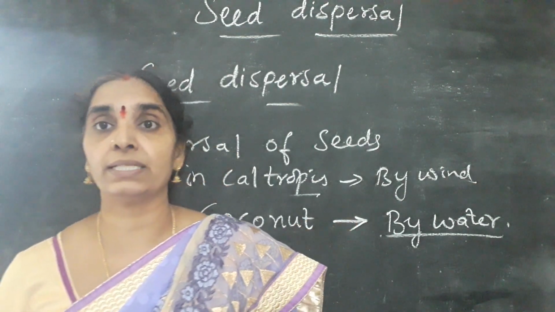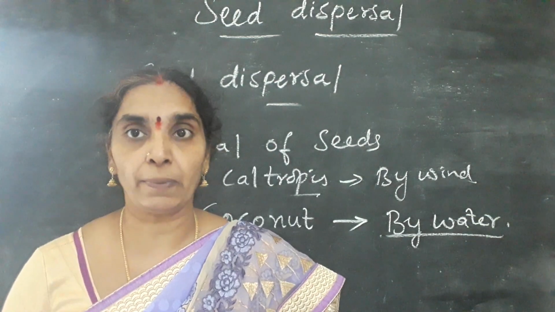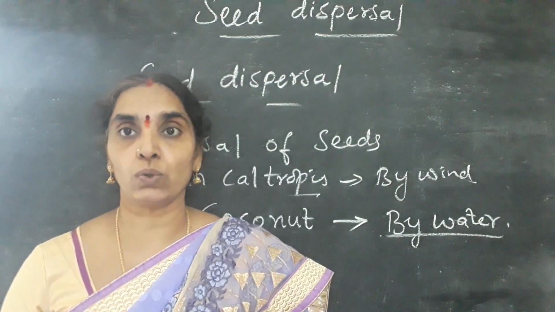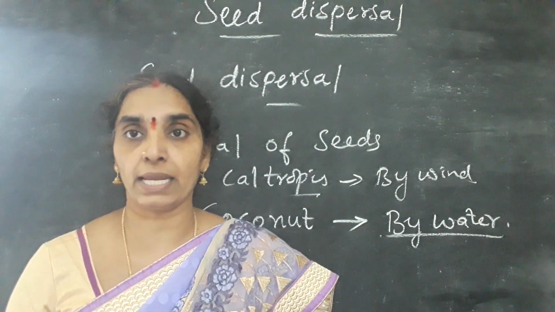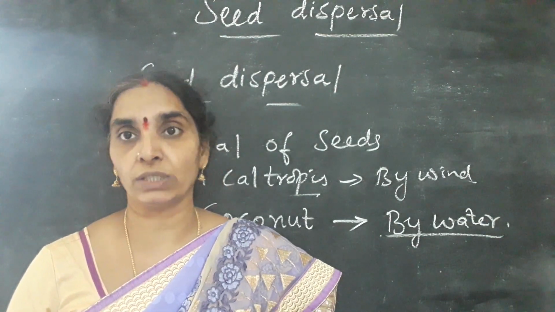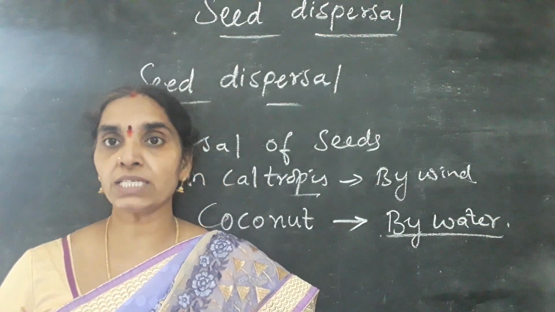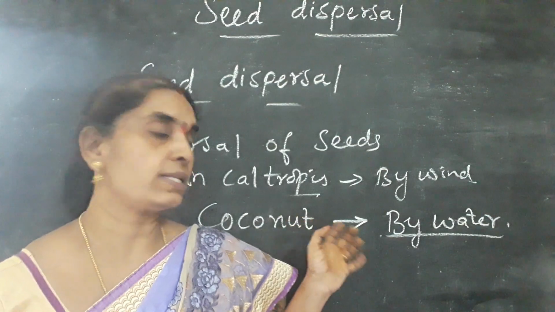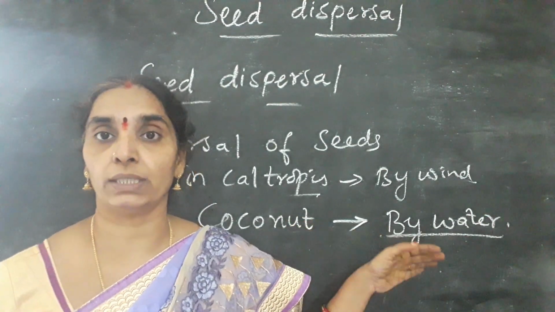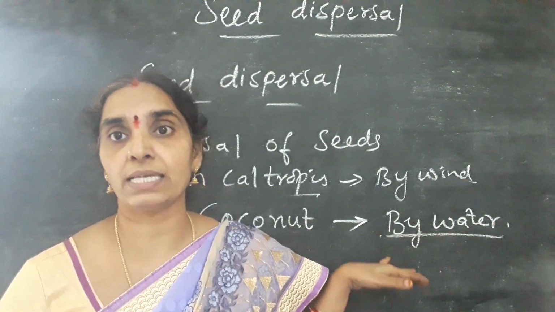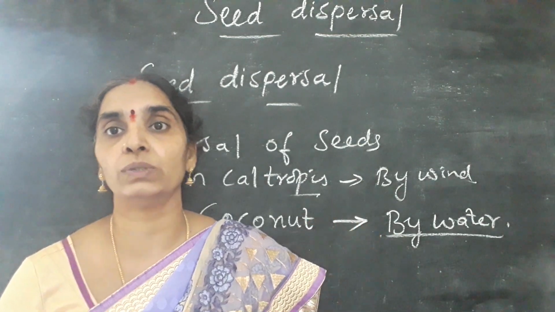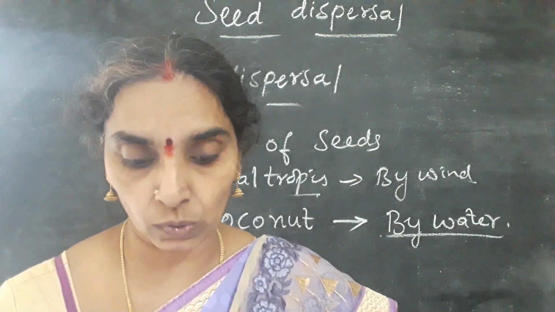And due to that, we see most of the coconut plants on the seashores, where they settle over the coastal areas of the seas or the water beds near the rivers. Okay, children, so that is the reason we see that the seeds of the coconut plant, the fruit of the coconut, are dispersed through the water.